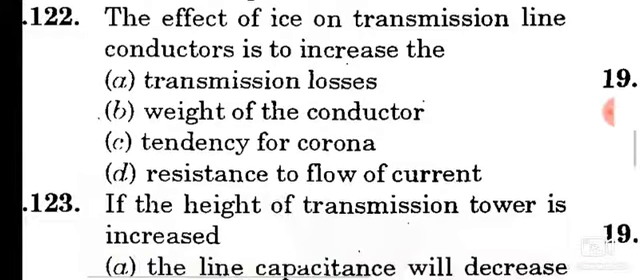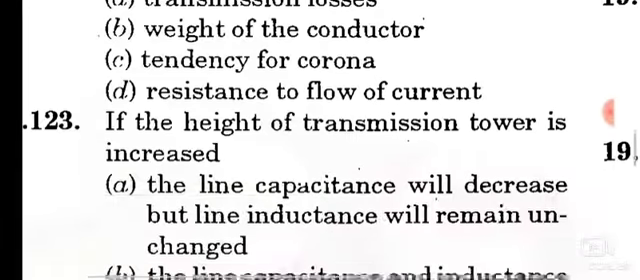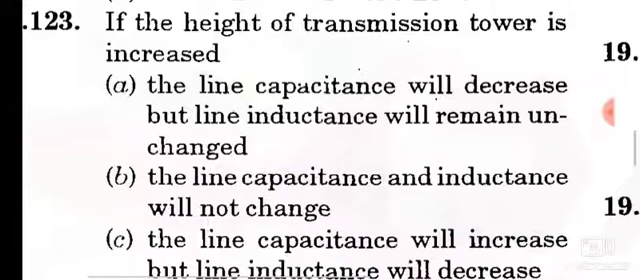Question number 122. The effect of ice on transmission line conductors is to increase the option B, weight of the conductor. Question number 123. If the height of the transmission tower is increased, option A, the line capacitance will decrease but line inductance will remain unchanged.